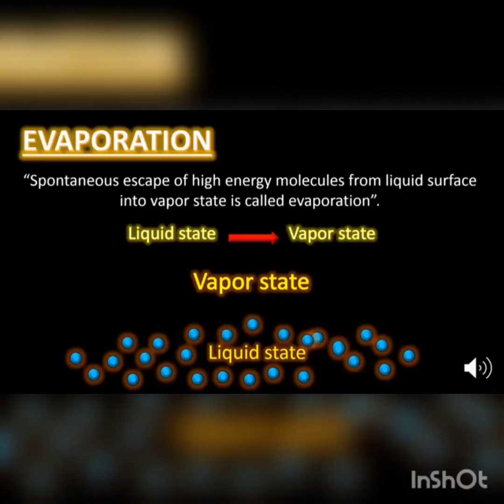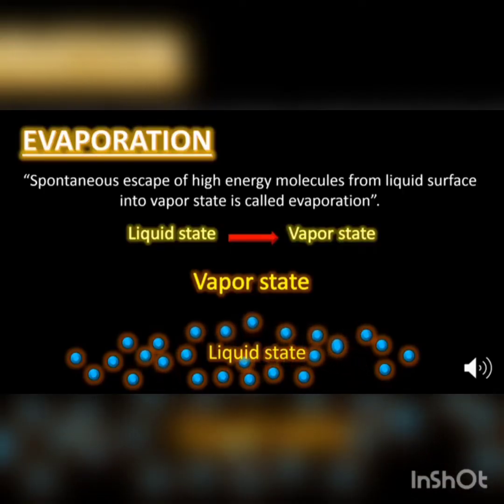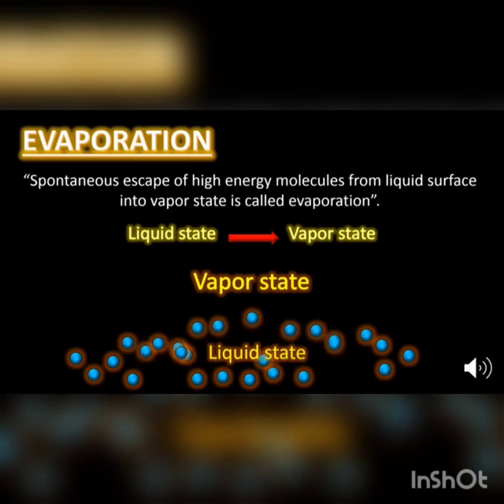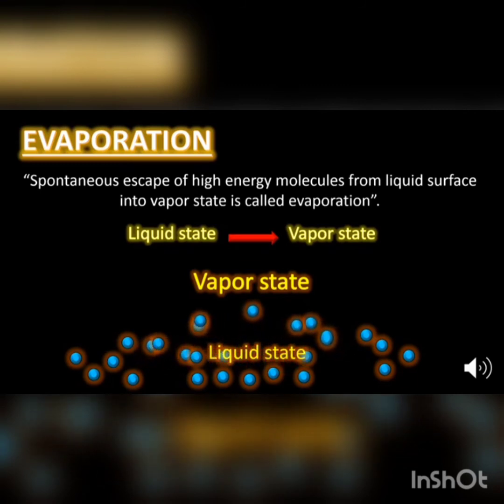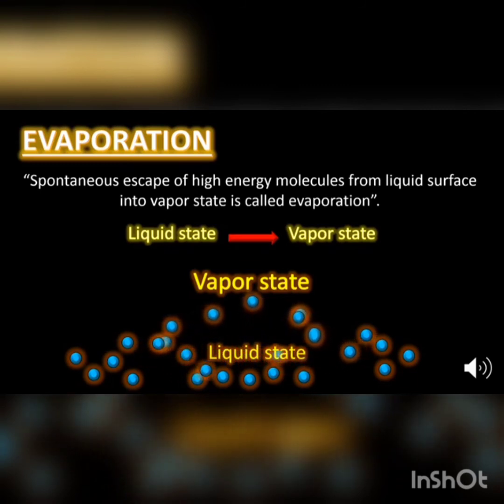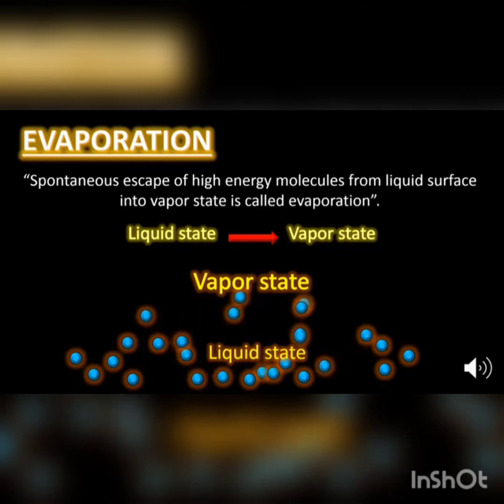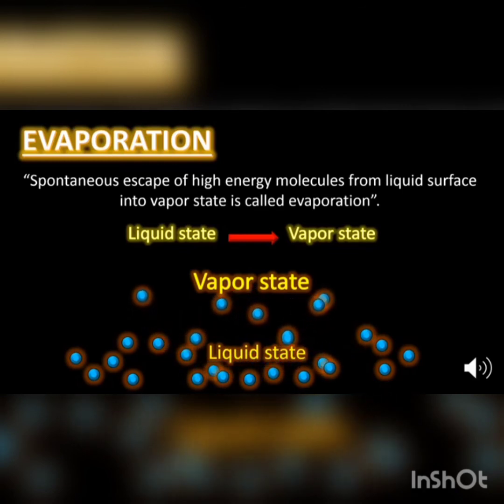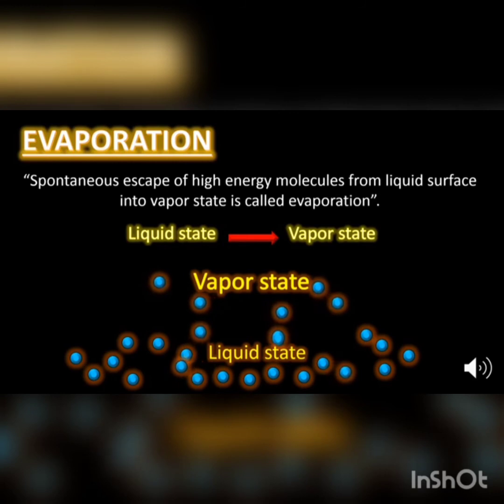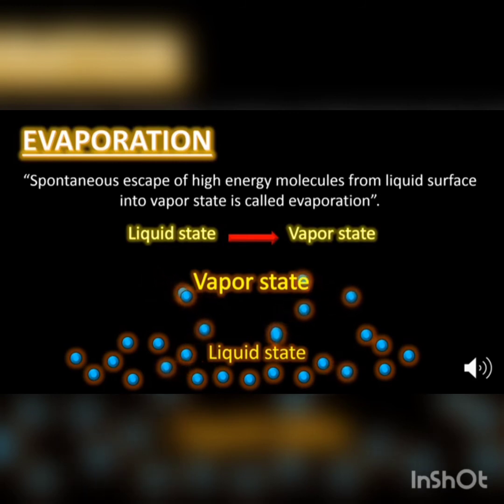We have already seen what evaporation is. Spontaneous escape of high energy molecules from the liquid surface into vapor state is called evaporation. Or simply we can say that evaporation is the process of change of a liquid to gas state below the boiling point.